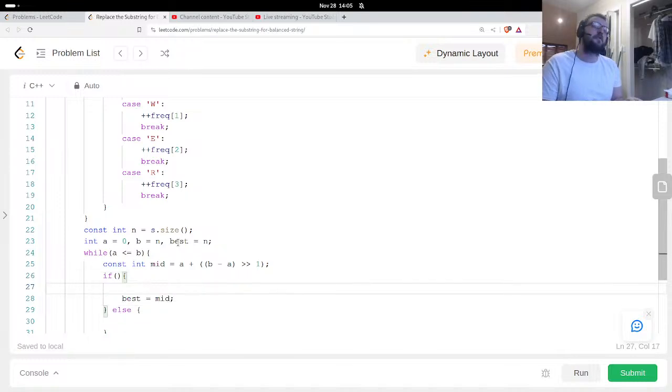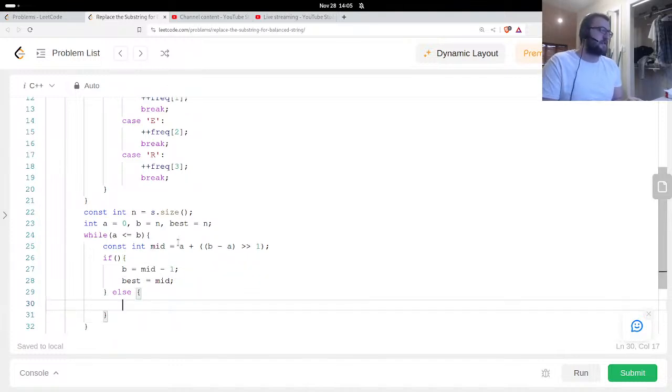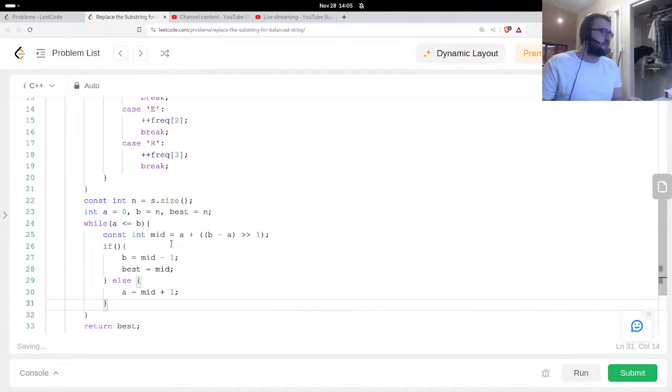We're going to go smaller. If it succeeds, then I'm going to update b to mid minus 1, go to the left. If it does not succeed, then I need to go larger, a is mid plus 1, and then return the best one that I see. Yeah, this only ever gets smaller.